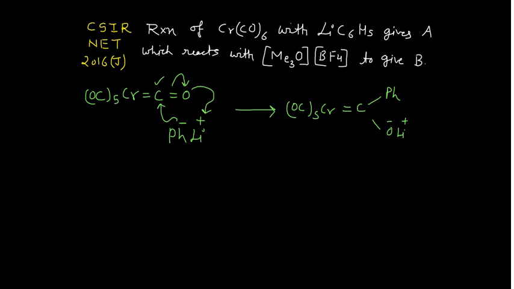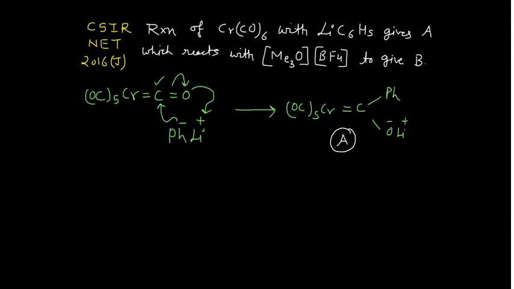Okay, so how has it happened actually? You see, this phenyl gets connected with the carbon, so I have written this phenyl with the carbon, and this oxygen has grabbed this lithium, right? And this double becomes single, so this is single now, and this is OLi. So this is how you can do it. So this is your, say, compound A, right? And you have been given 4 options, right? And you can check the options. So in 2 options, the A is not given in that manner. That means you can strike out those 2 options, and then the remaining 2 you can solve.